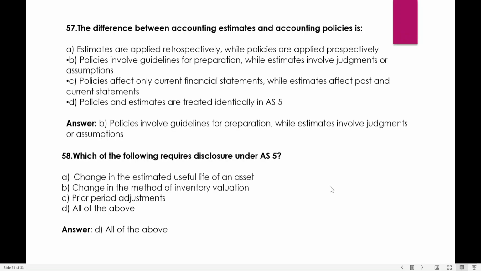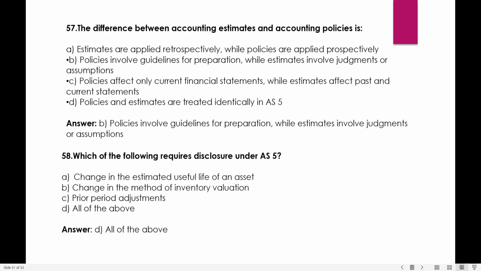Okay, the difference between accounting estimates and accounting policies is: estimates are applied retrospectively while policies are applied prospectively. No, it is wrong. Policies involve guidelines for preparation while estimates involve judgment and assumptions. So it is answer B only, that is, policies involve guidelines for the preparation while estimates involve only judgment and assumptions. Okay, so it is answer B.